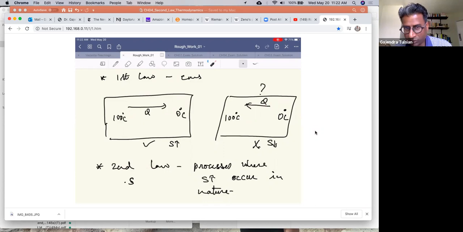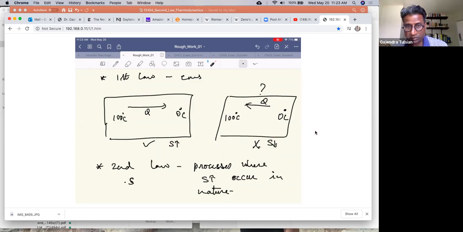What the second law of thermodynamics states is, well, it introduces a quantity called entropy, which measures disorder. And what we find is when heat flows in this direction, entropy increases. And if heat flowed in this direction, entropy would decrease.